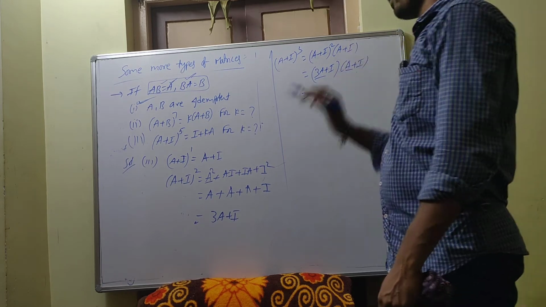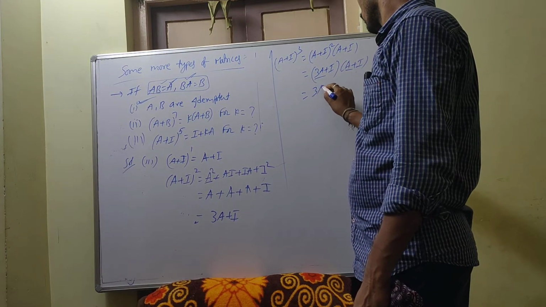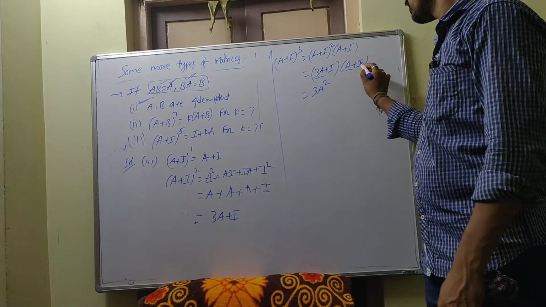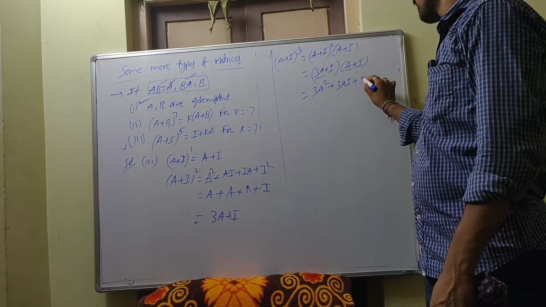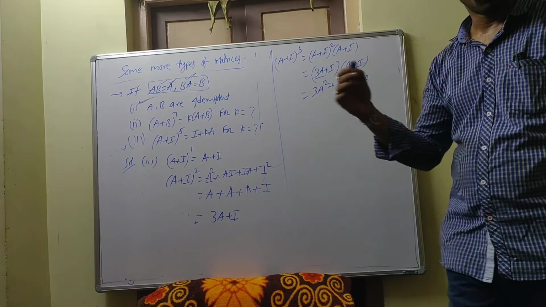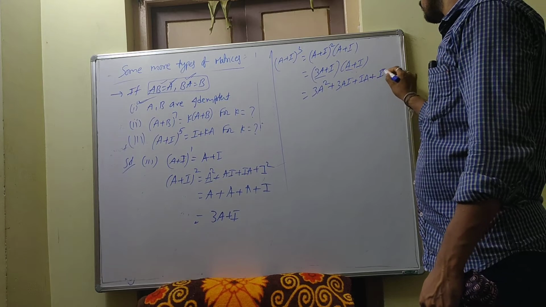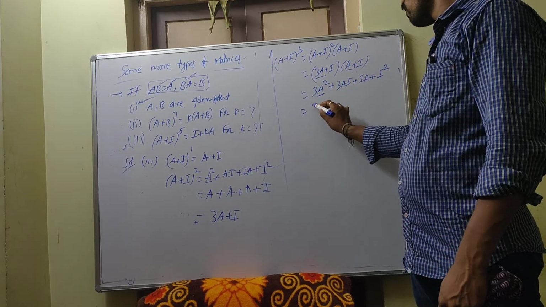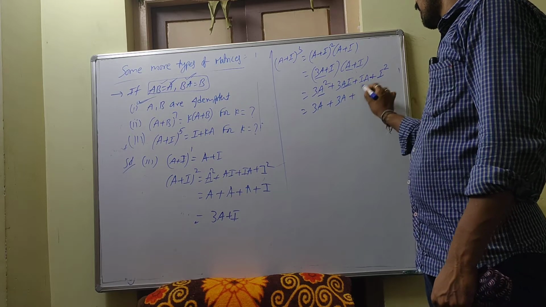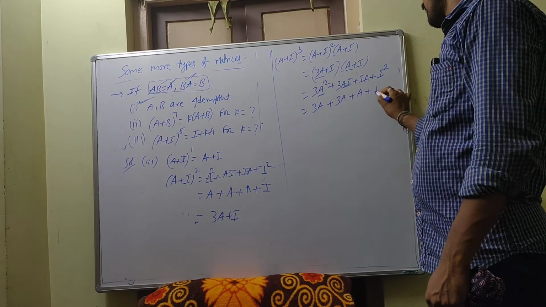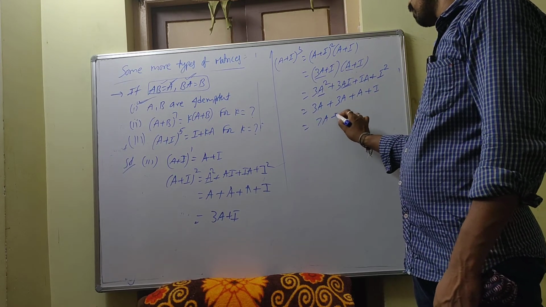So 3a into a, what do you get? 3a square. Yes, 3a into i, 3ai. Next, ia. Distributive property: how do you multiply algebraic expressions? Same as before. Plus i into i, i square. a square means a square, so 3a square plus 3ai, and ia means ai. i square means i square. 3 plus 3, 6, plus 1, 7a i plus i square.